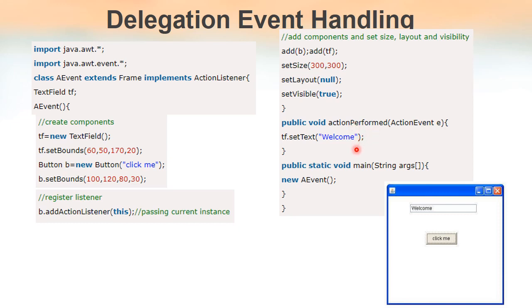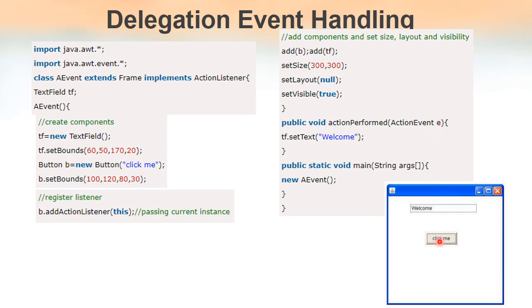We have to write that actionPerformed method here, with an ActionEvent class object. This method is inside the ActionListener interface, and it handles the events related to ActionEvent. That is why we are giving the parameter ActionEvent.